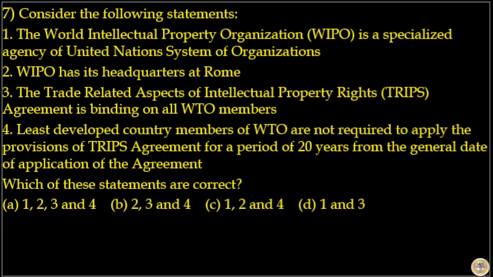Next is, consider the following statements. The World Intellectual Property Organization, that is WIPO, is a specialized agency of the United Nations system of organizations. That is correct. WIPO has its headquarters at Rome. That is incorrect. The trade-related aspects of intellectual property rights, TRIPS, agreement is binding on all WTO members. That is correct. Least developed country members of WTO are not required to apply the provisions of the TRIPS agreement for a period of 20 years from the general date of application of the agreement. That is incorrect. Which of these statements are correct?